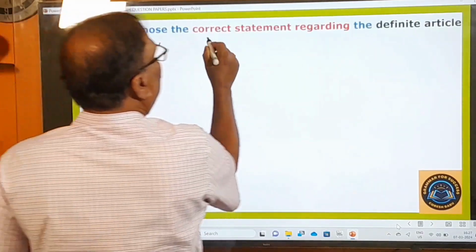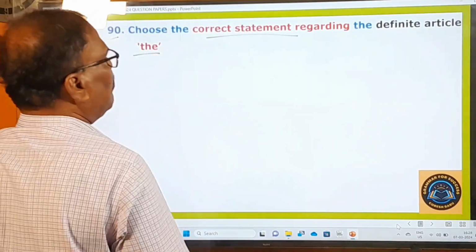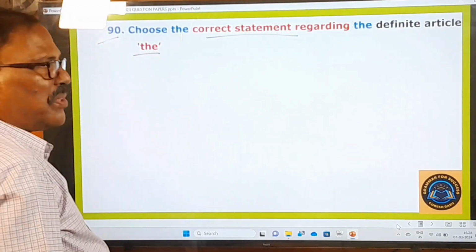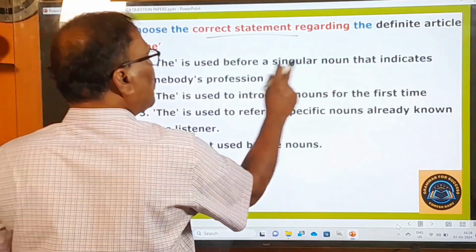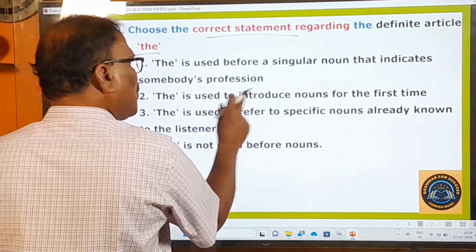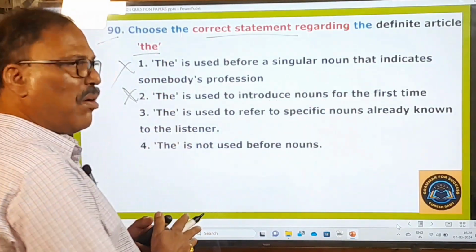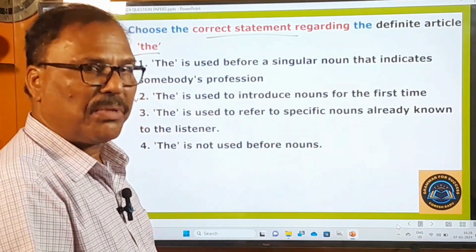90th one. Choose the correct statement regarding the definite article "the". That is the question. The "the" is used before a singular noun that indicates somebody's profession. No. "The" is used to introduce nouns for the first time. No. When you use nouns for the first time, you must use either "a" or "an", the indefinite article.